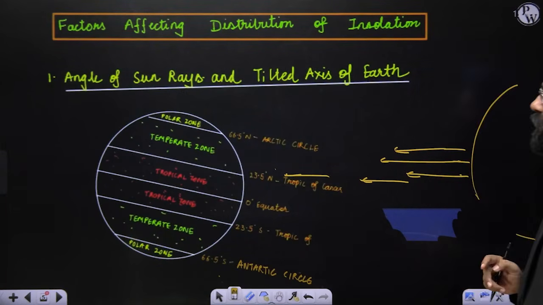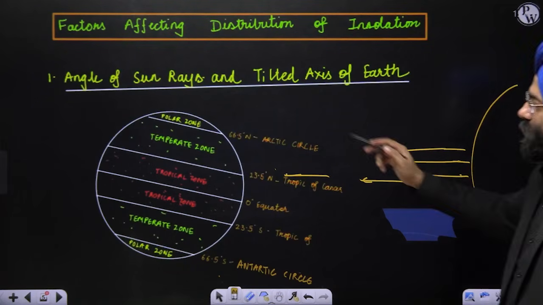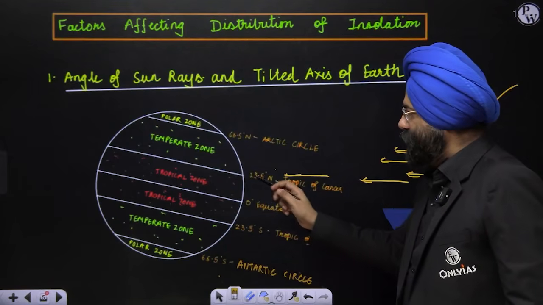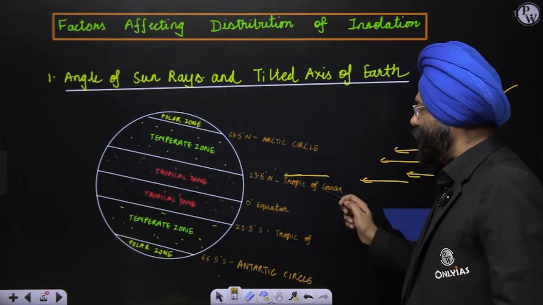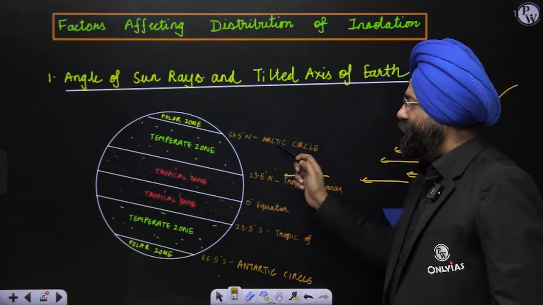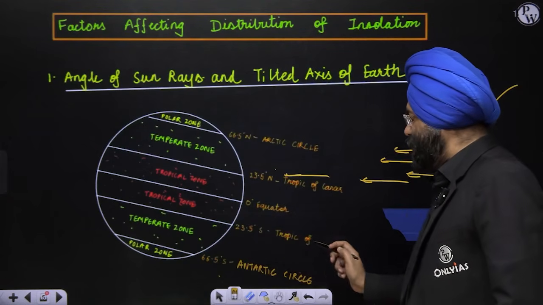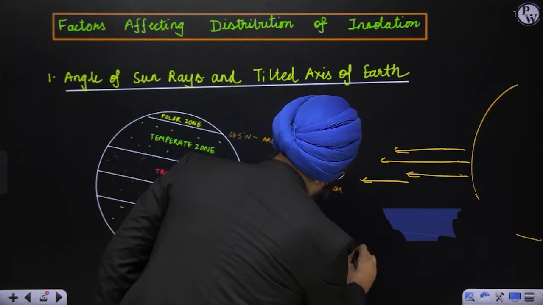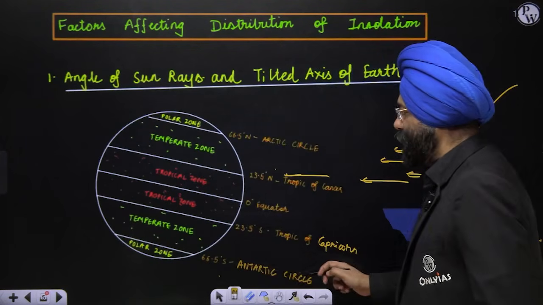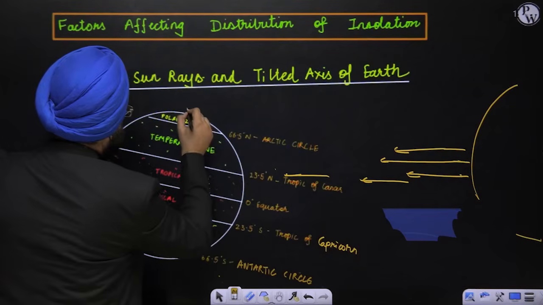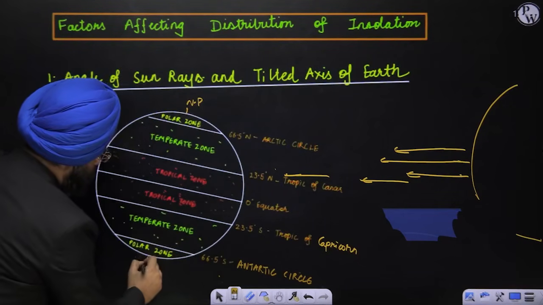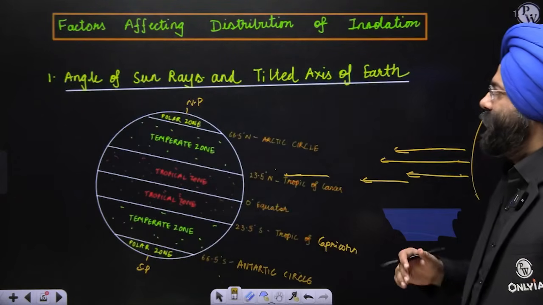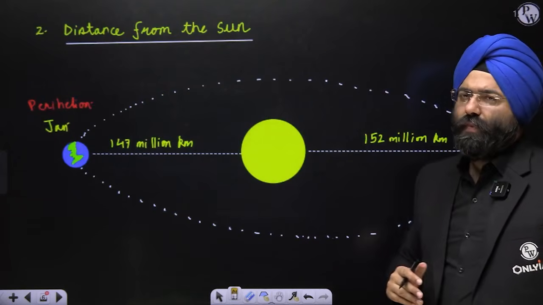Clear? Okay. Now, please copy it down. Just to explain, we will be doing this diagram later on also. This 0 degree is the equator, 23.5 degree north is the Tropic of Cancer, 66.5 degrees is the Arctic Circle, 23.5 is basically the Tropic of Capricorn, and 66.5 degree is the Antarctic Circle. At the top you have over here the North Pole, and over here you have the South Pole. This is a basic understanding that should be clear with you. Clear? Okay. Let's move ahead with the distance from the sun.